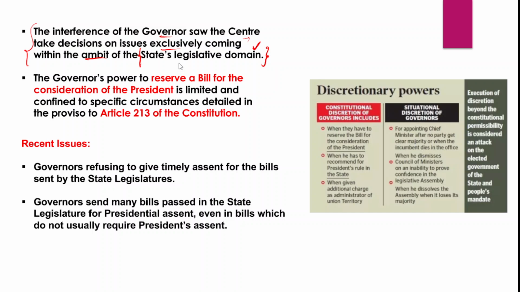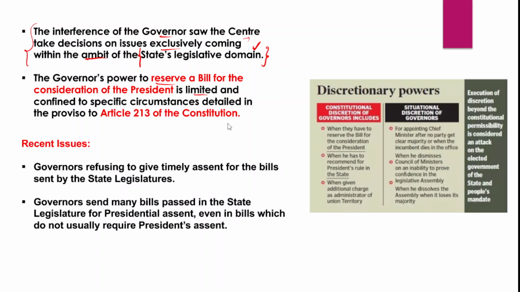And in fact, the governor's power to reserve a bill for the consideration of the president is very, very limited. It is also very, very narrow. It does not extend to all the bills which are passed by the state legislative assemblies. But despite the limited powers of the governor to reserve, there is a limited number of bills that the governor should reserve. For example, if any bill passed by the state legislative assembly threatens the existence of the state high court, then that particular bill should be referred to the president by the governor.